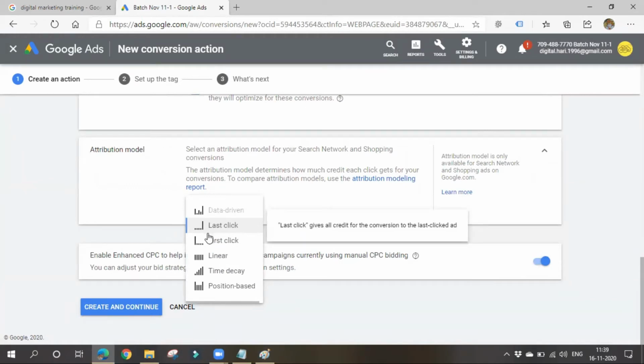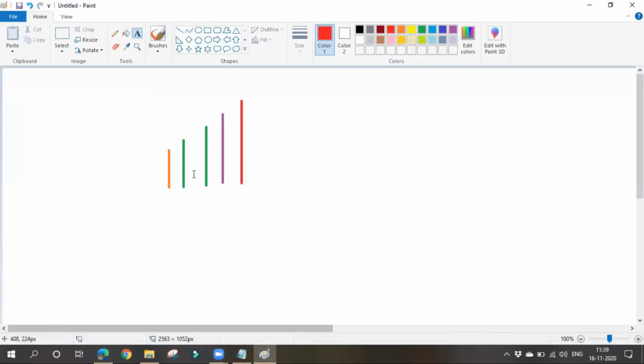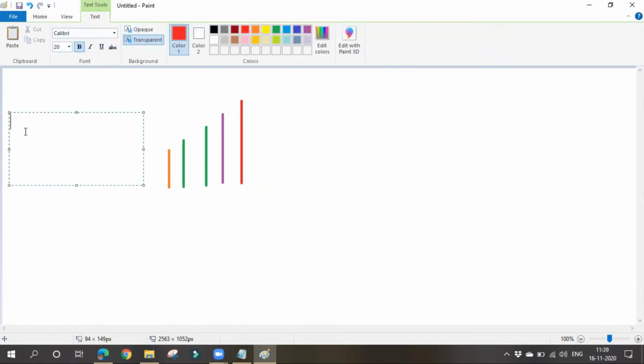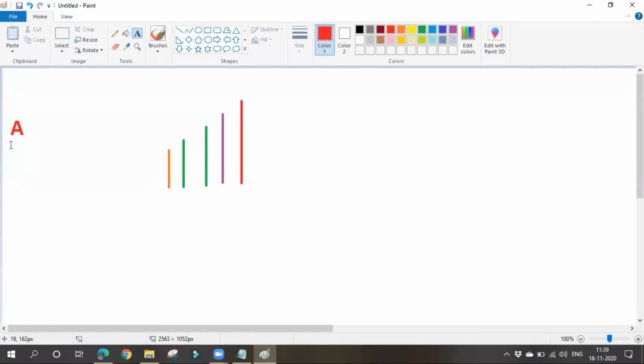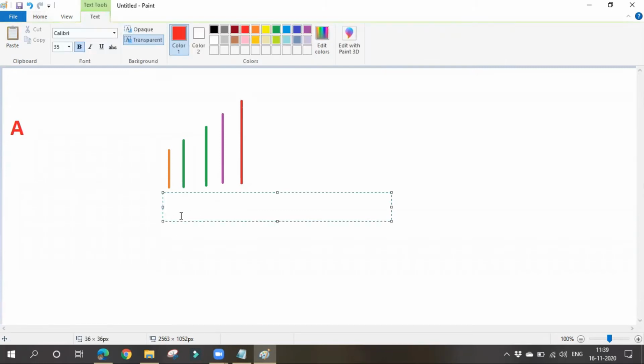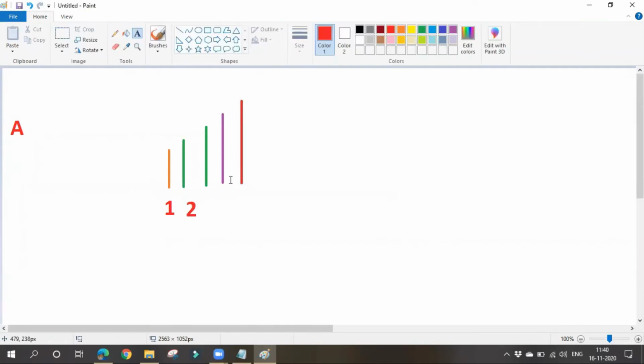In case of last click, let's think that there is a visitor A. A clicked on my ad for 5 times: first click, second click, third click, fourth click, and fifth click.